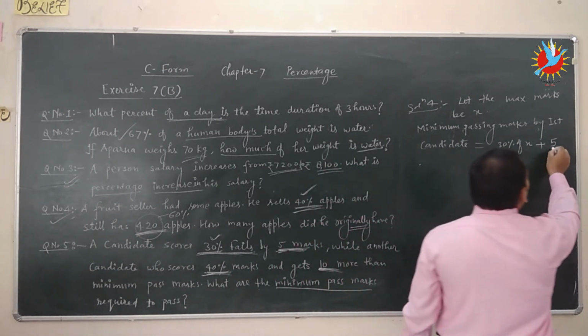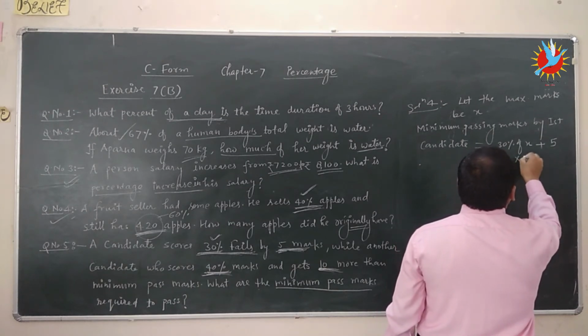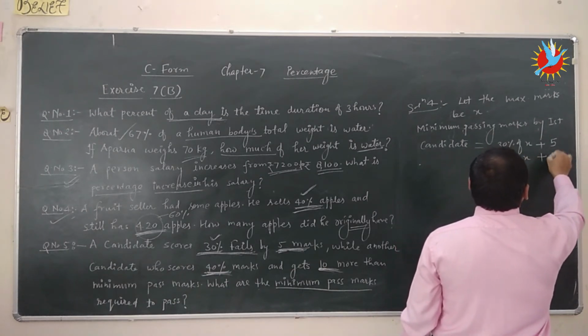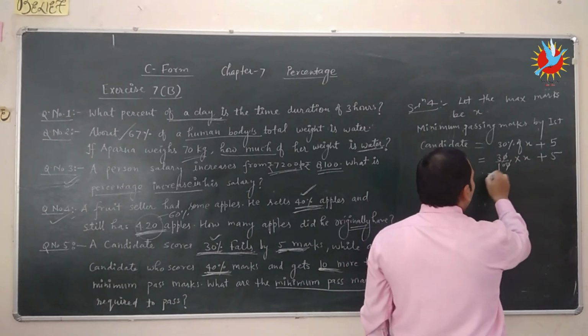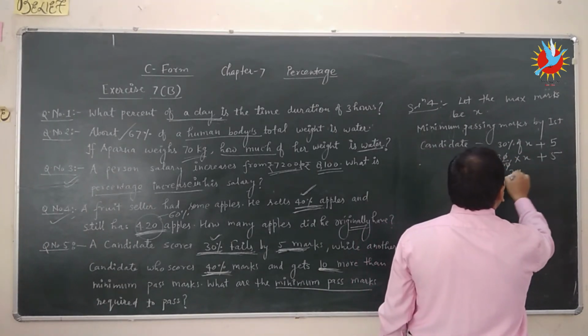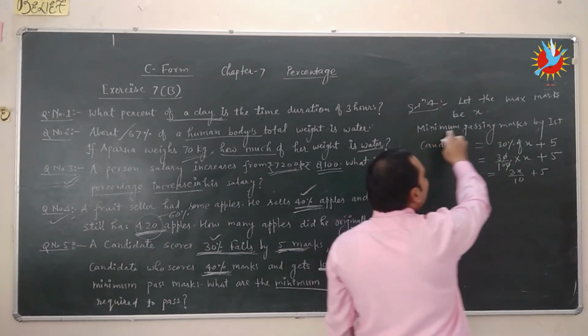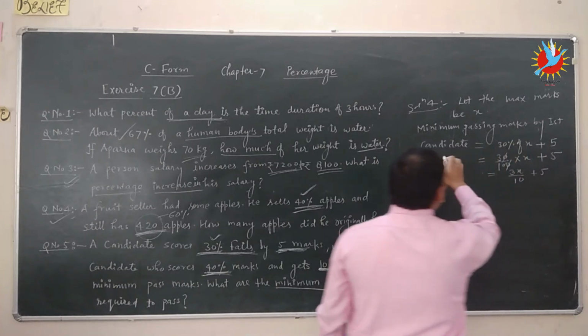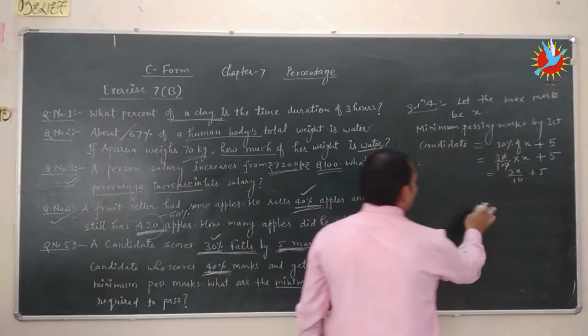So 30% of x, of means multiply, plus 5. The zeros cancel, we can write 3x upon 10 plus 5. This is the minimum passing marks by the first candidate.